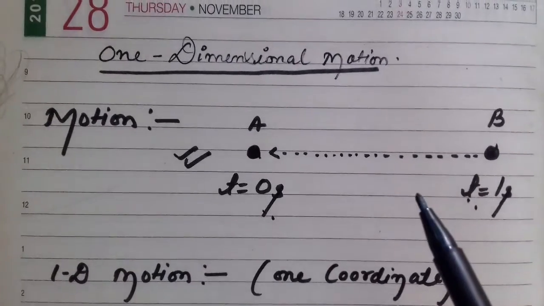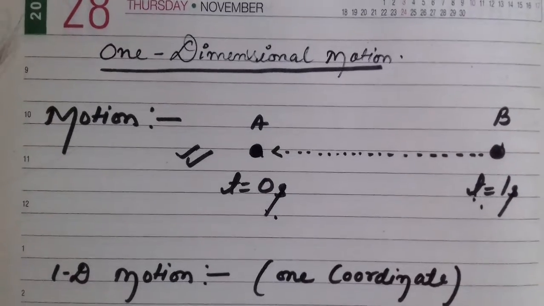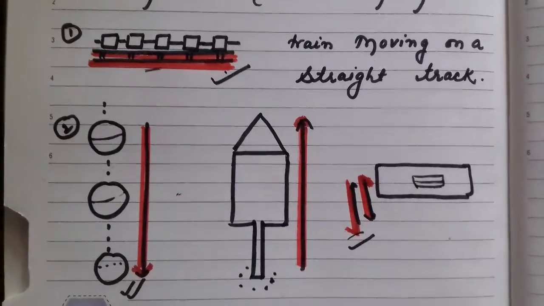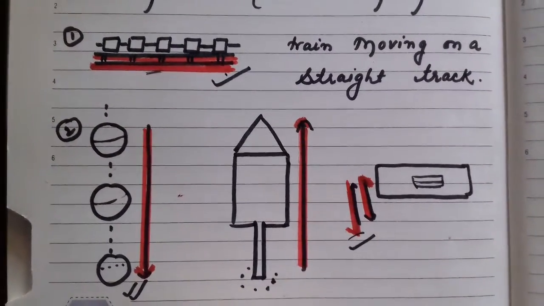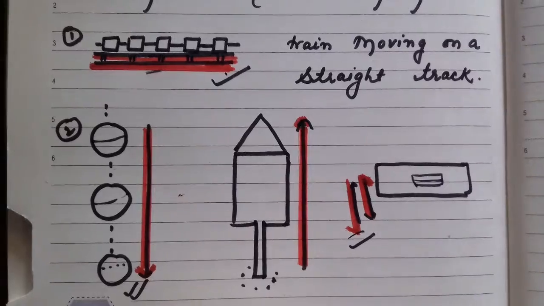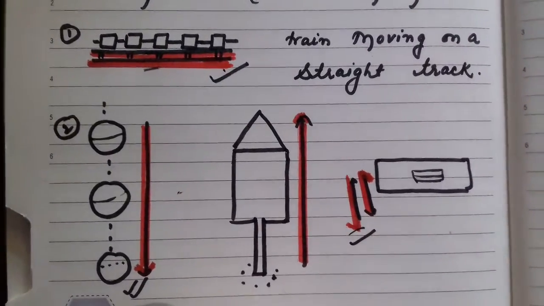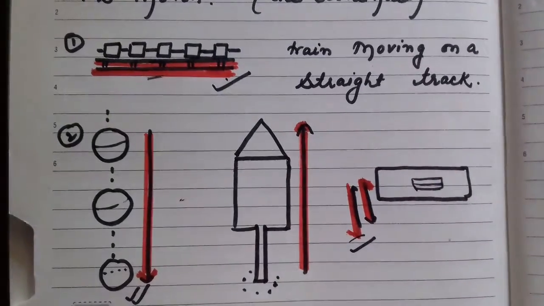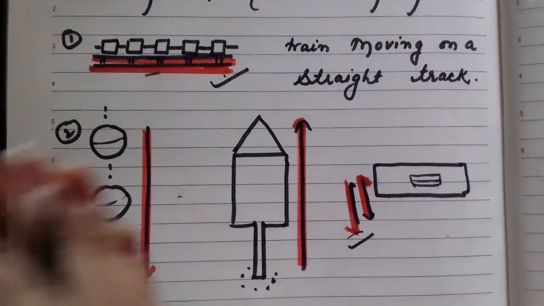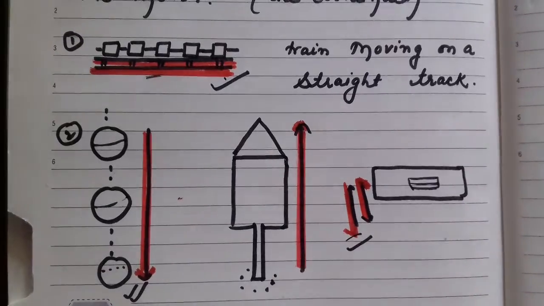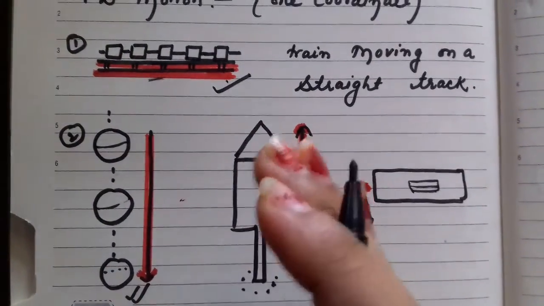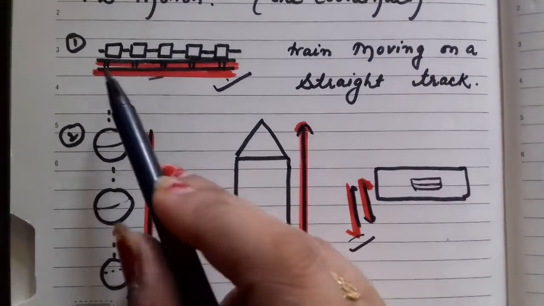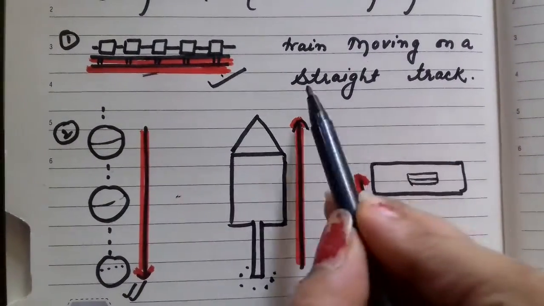Now when is a body said to be in one dimensional motion? Let us clear it. Here are some examples related to one dimensional motion. A body is said to be in one dimensional motion when it follows a straight path or a single path. For example, either it goes along a straight line, or it goes downward or upward, but follows one direction. Now let us consider our first example, a train moving on a straight track.